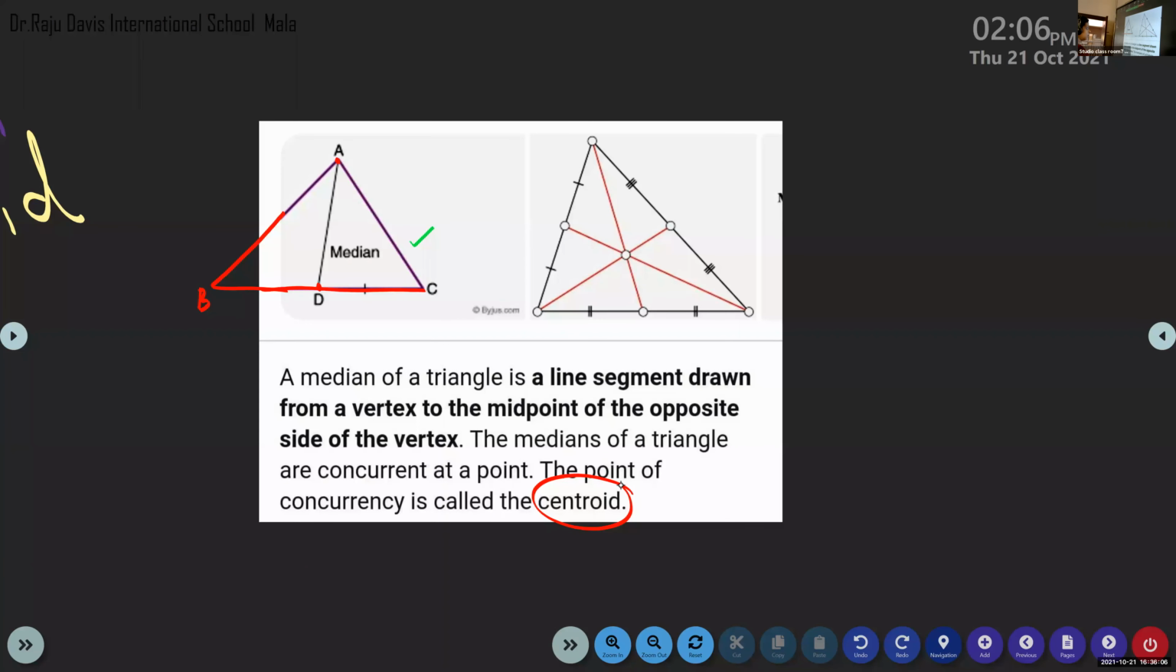Okay, and in this figure, you can see this vertex can be A, this vertex can be B, and this vertex can be C. From all these vertices, the medians are drawn to the midpoint of the opposite side, isn't it? Medians are drawn like this, and the concurrent point you can make O, not C, C is already there. O you can write, or any other letter you can use to denote the center point, and that is known as the centroid of the triangle.